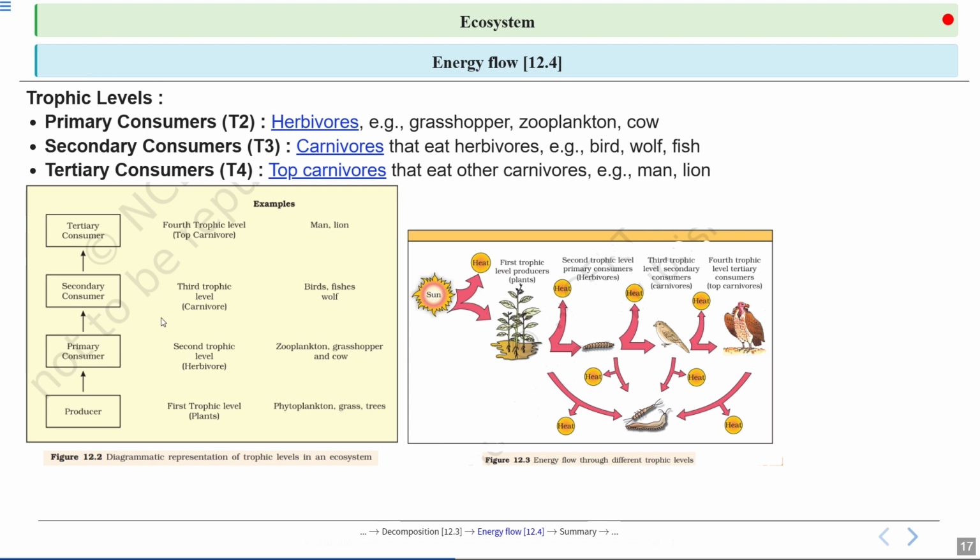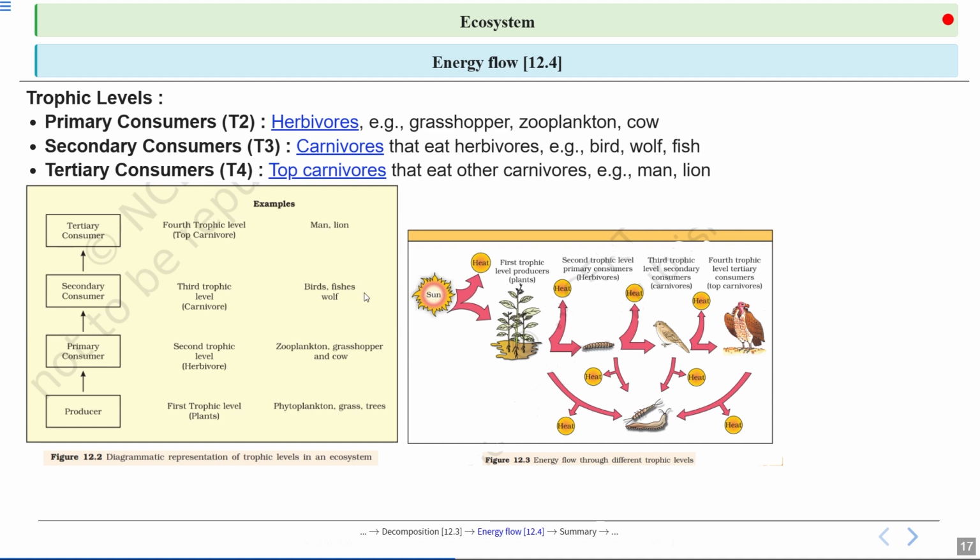So here in this image, you can see the plants absorbing the photons. They are absorbing the light energy and producing the biomass, producing the energy. They occupy the first trophic level, and then you can see the second trophic level. These are the herbivores. Suppose this is the caterpillar which is feeding on the plants. Here you can see the energy is lost in the form of heat. And only 10% of the energy is transferred to the next trophic level. And then you can see this caterpillar is being eaten by the bird. The bird in return is eaten by this eagle.